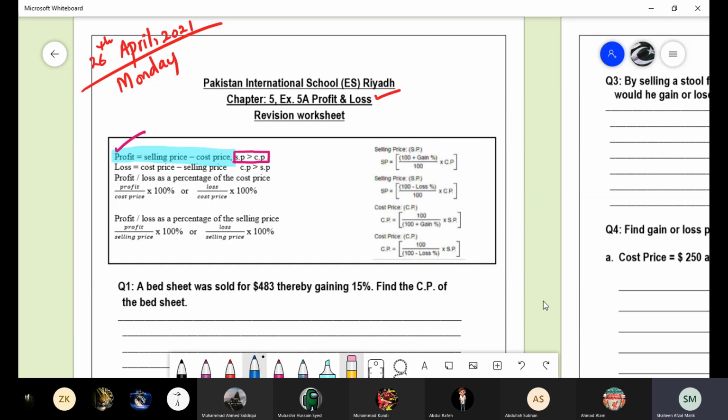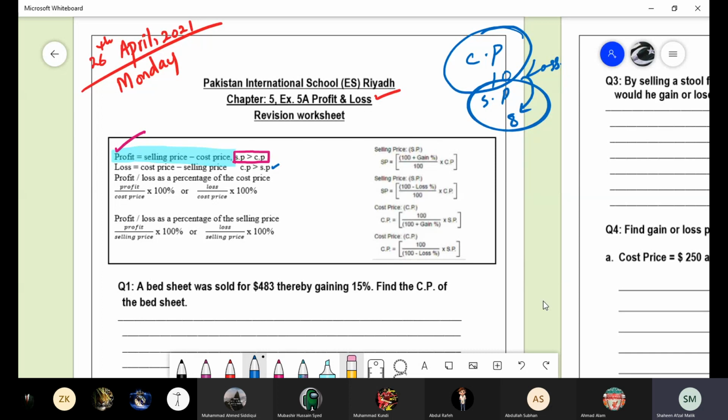Then what is the loss? The loss is when the cost price is greater and the selling price is less. Let's suppose you are making something at 10 riyal and you are selling it at 8 riyal. Even you are not going to fulfill your cost price, so you are going in loss.